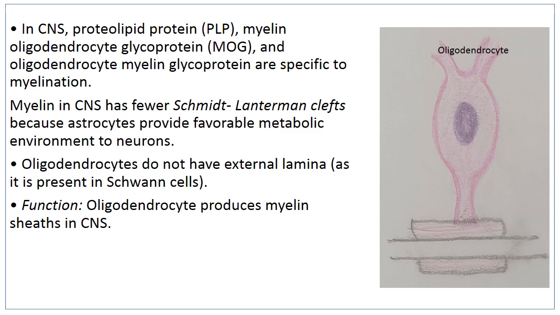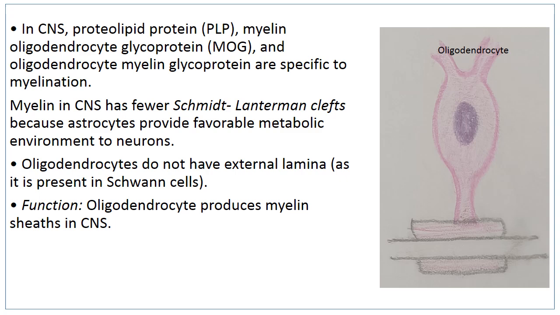The proteolipid proteins, then the myelin oligodendrocyte glycoprotein, oligodendrocyte myelin glycoprotein, these are all specific to myelination of the central nervous system. Then the Schmidt-Lanterman clefts are less in the central nervous system and they are more in the myelin of the peripheral nervous system. The Lanterman's clefts are less in the central nervous system because the astrocytes provide a favorable metabolic environment to the neurons.